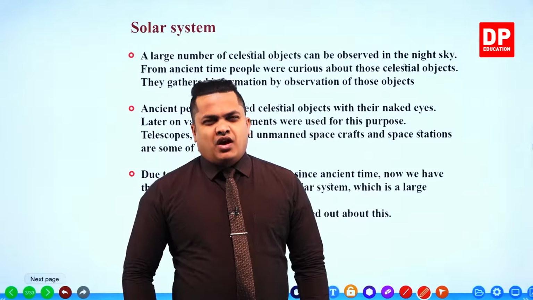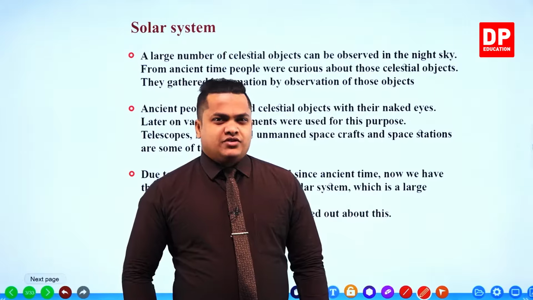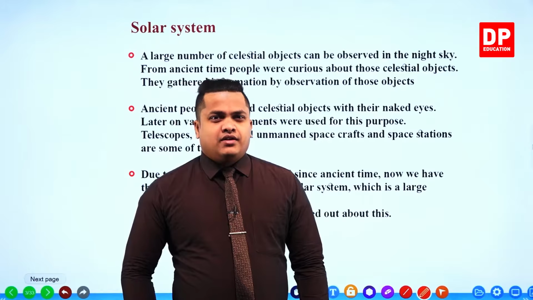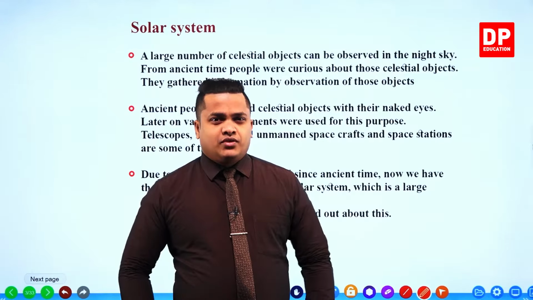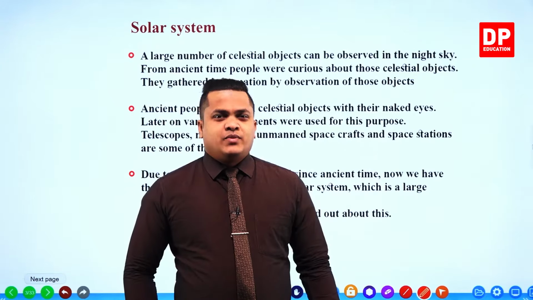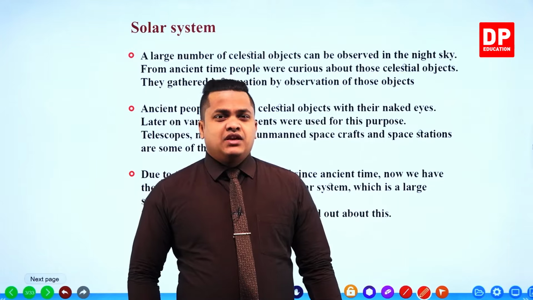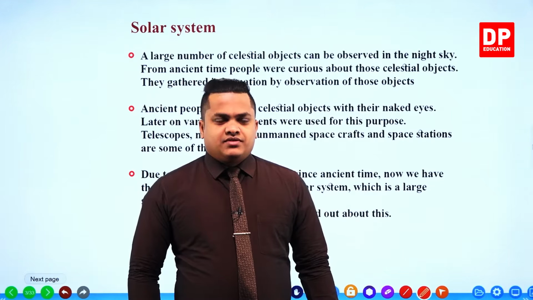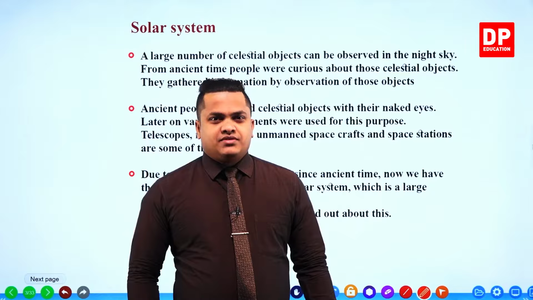But however, these things are very rare, my dear children. Comets and falling stars are very rare to observe. And even solar eclipses and lunar eclipses are very rare to observe.